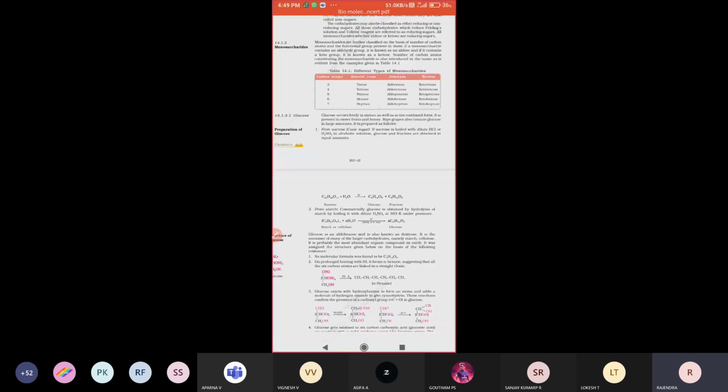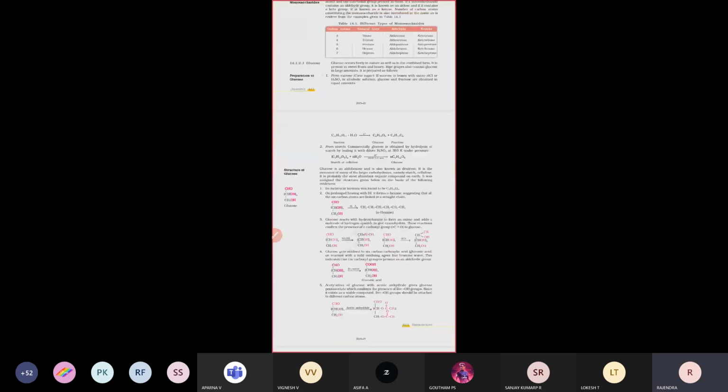Let us see. First, how do we prepare glucose? We already saw that if you do hydrolysis of sucrose in the presence of an acid medium, that is, concentrated sulfuric acid or concentrated nitric acid, any one of the acid media, you treat it.